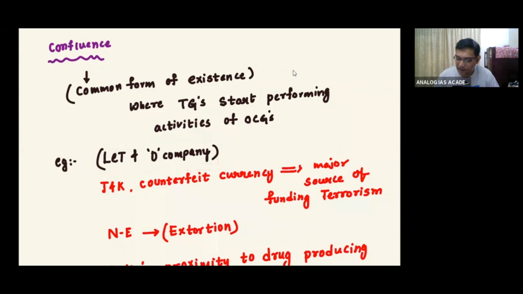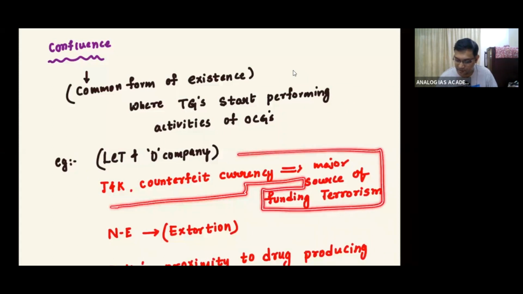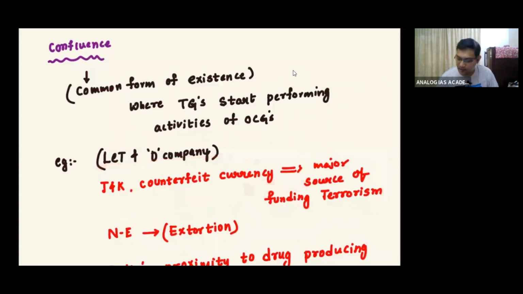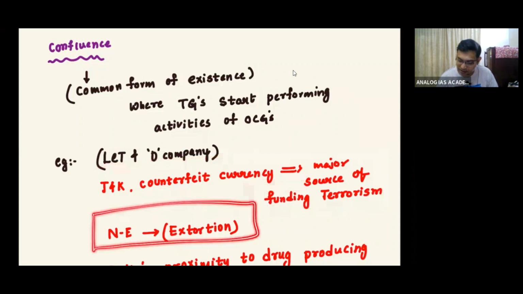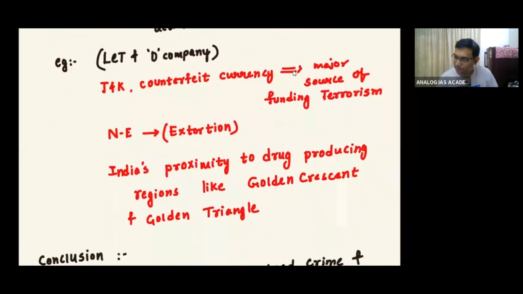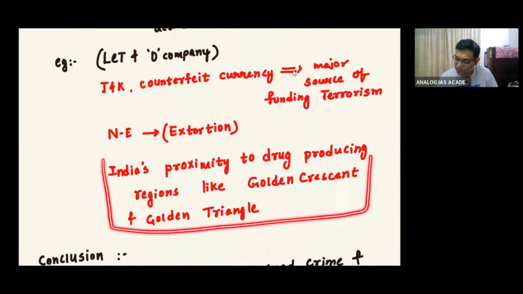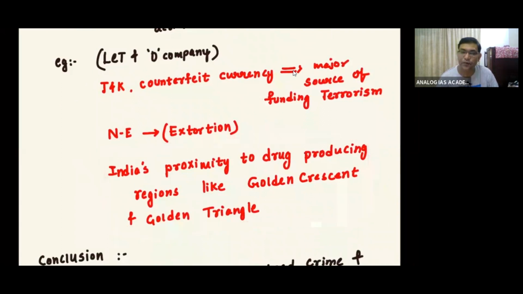Okay, and if I want to write about the national and international organizations, Lashkar-e-Taiba and D Company are international organizations I can write. Then locally, nationally, Jammu Kashmir, counterfeit currencies, a major source for funding of terrorism. This example I can quote. Then Northeast extortion, just now I told you. Then India's proximity to drug producing regions like Golden Crescent and Golden Triangle. So these are the major threats.